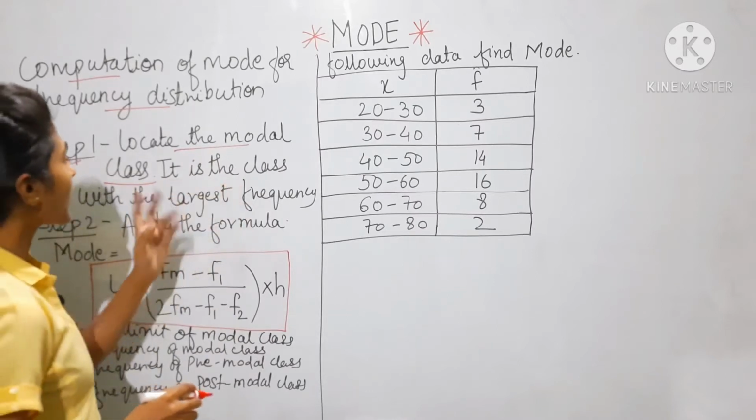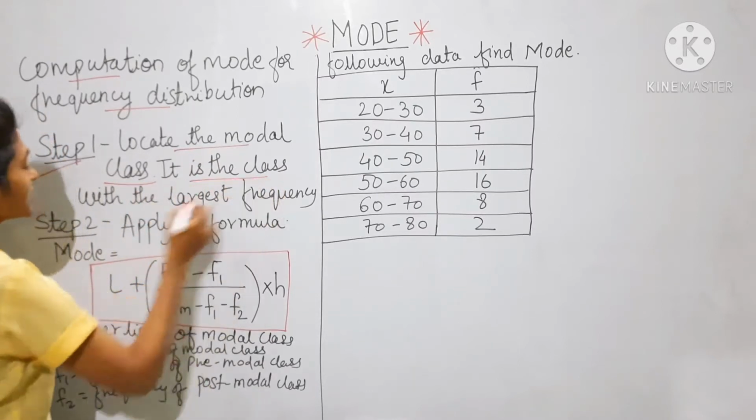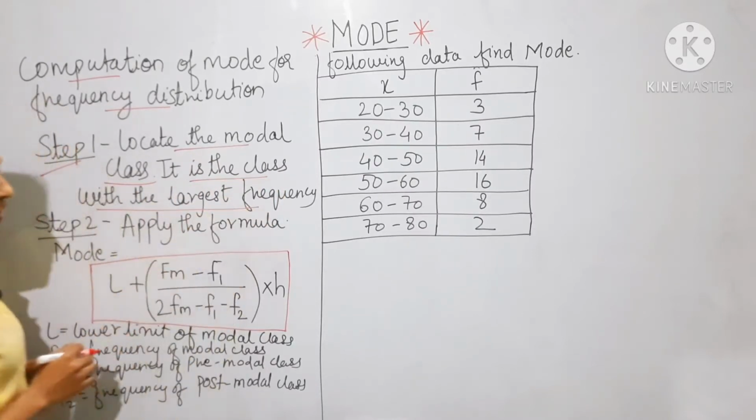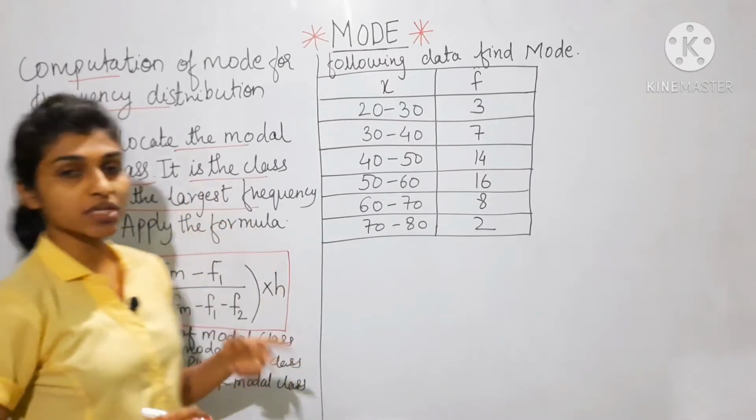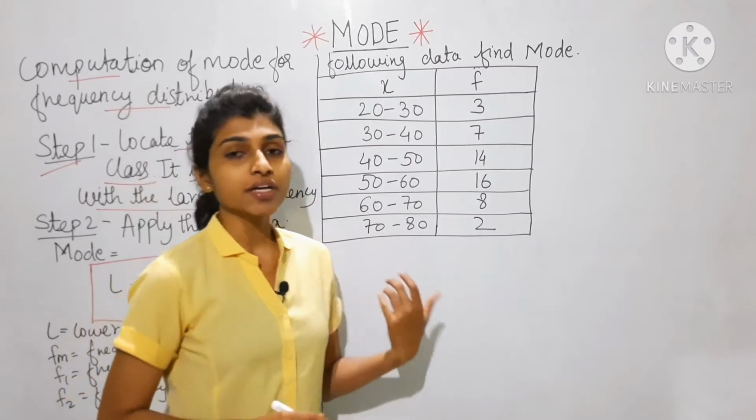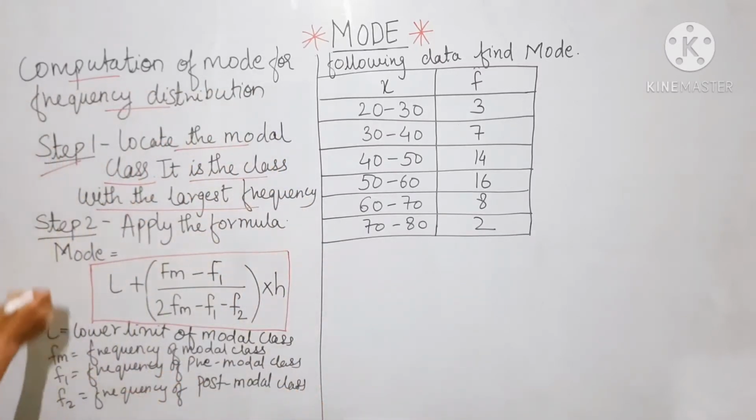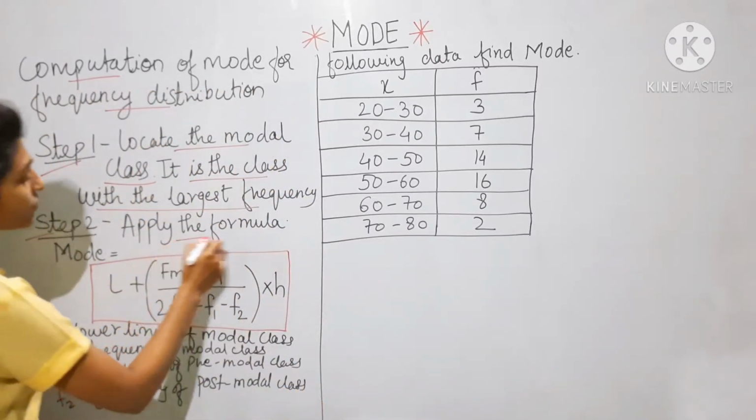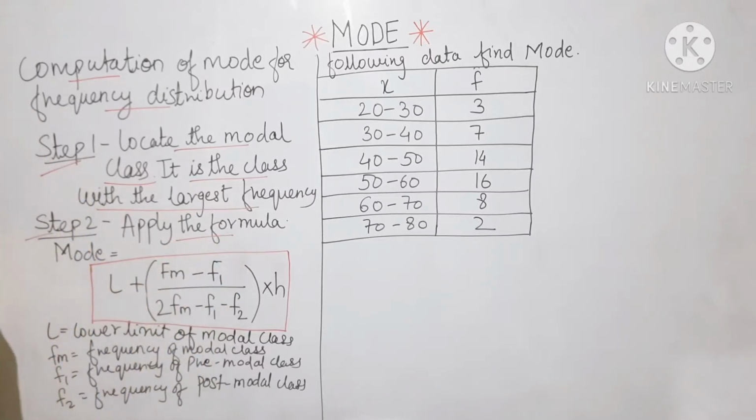Now, model class is what? The class with the largest frequency. Model class means the class which has the largest frequency, the largest number. And second, apply the formula and find the mode. So this is the formula.